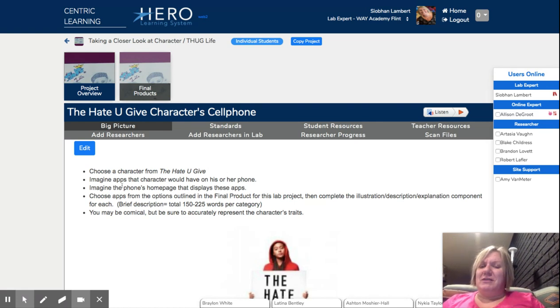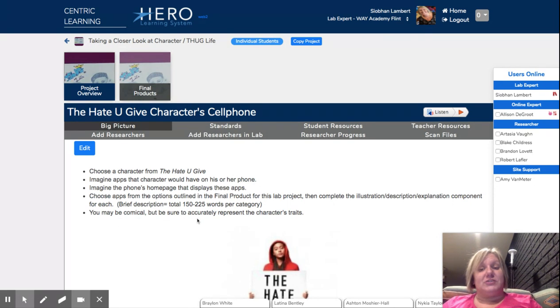And I want you to be imagining apps or social networks that the character would have on his or her phone. Imagine the phone's homepage that displays those apps. Choose apps from the options outlined in the final project for this lab project. Then complete the illustration, description, explanation component for each. So in about a page, you are going to tell me a little bit more about that character according to the criteria. So that's just a snapshot, but let's get into the details.